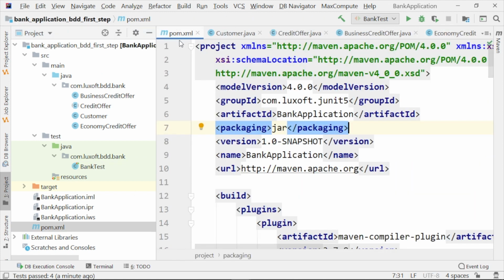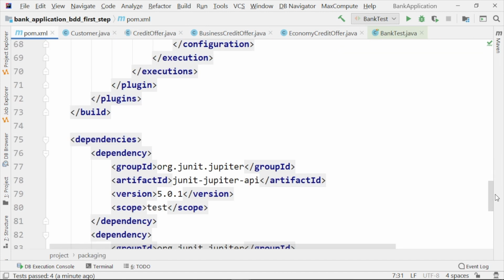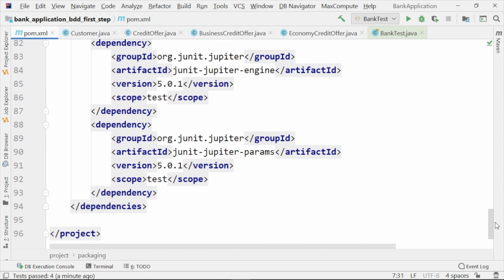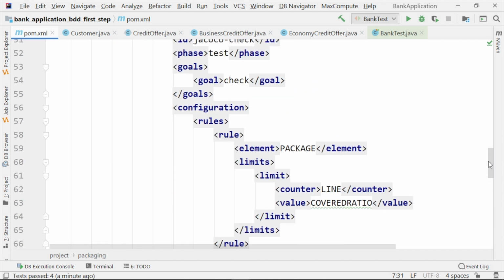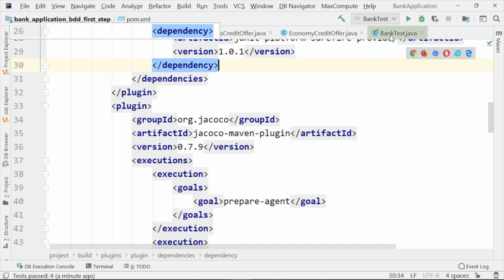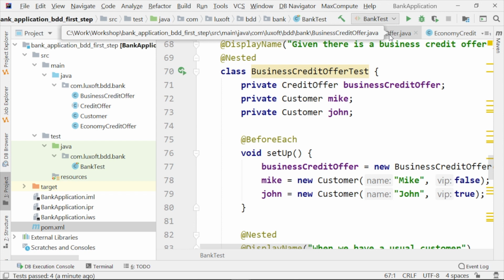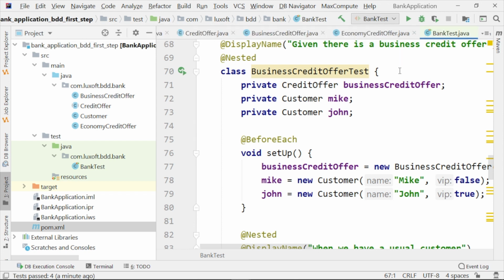If we look here in the configuration in POM XML, we'll see the same dependencies, the same JUnit 5 dependencies, and the same Jacoco Maven plugin, Jacoco Java code coverage that helped us run the test with code coverage. So we have made one first step towards the implementation of BDD. We are going to move to the Cucumber approach.